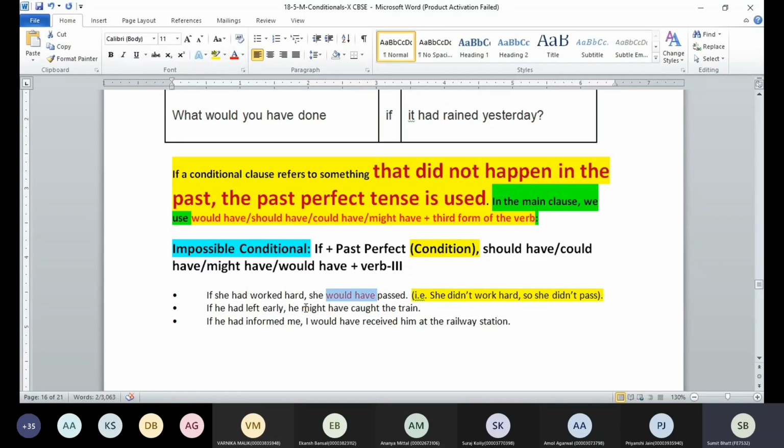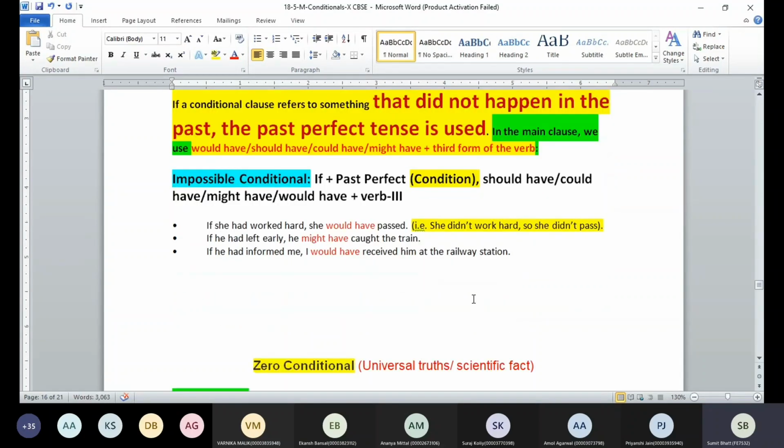If he had left early, he might have got the train. And if he had informed me, I would have received him at the railway station. Okay, so we are reflecting upon the things which are not possible anymore. That means the person did not pass, he did not leave early, and he did not inform the other person.